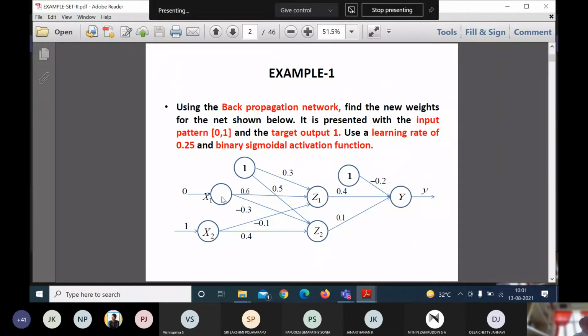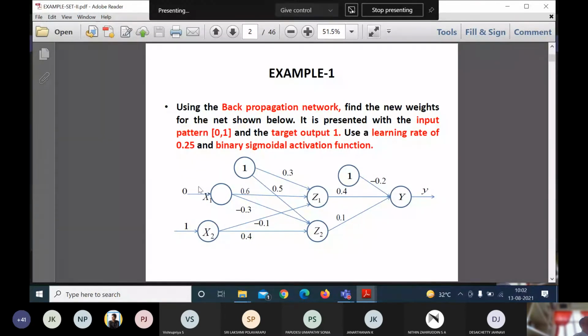So X1, X2 are the input nodes in the input layer. Z1, Z2 are the hidden nodes in the hidden layer. Y is the output layer. Is it clear? Come on, respond. Yes, sir. Okay. We have two types of input patterns: one is binary and the other is bipolar. Next, the target to be achieved here is 1.